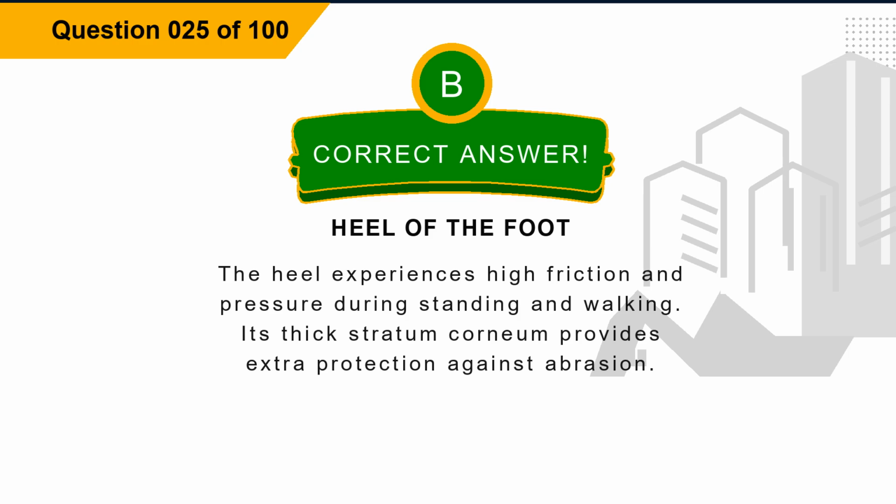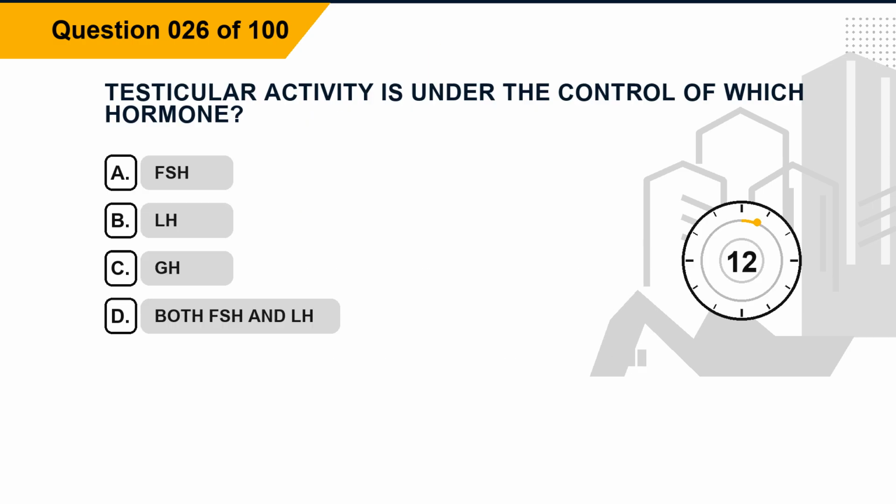Explanation: the heel experiences high friction and pressure during standing and walking. Its thick stratum corneum provides extra protection against abrasion. Question 26. Testicular activity is under the control of which hormone? Option A, FSH. Option B, LH. Option C, GH.